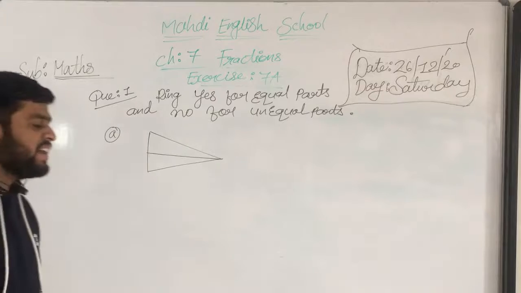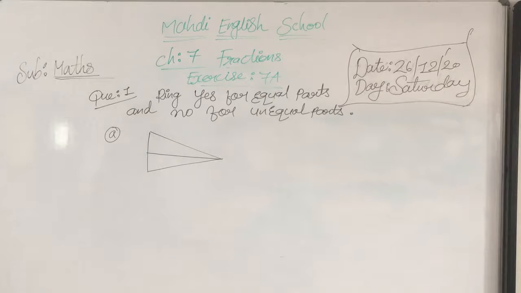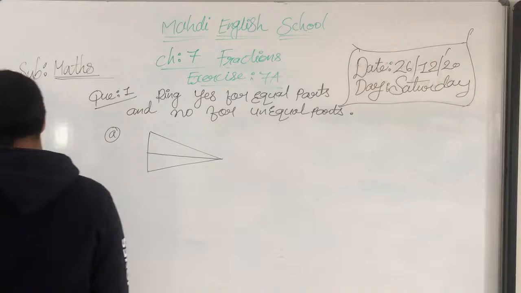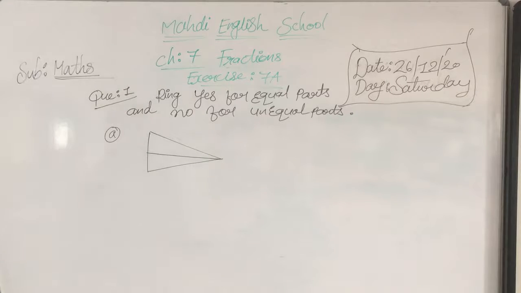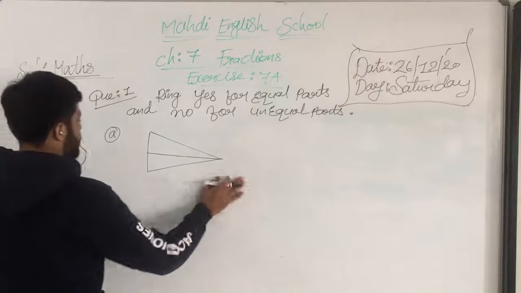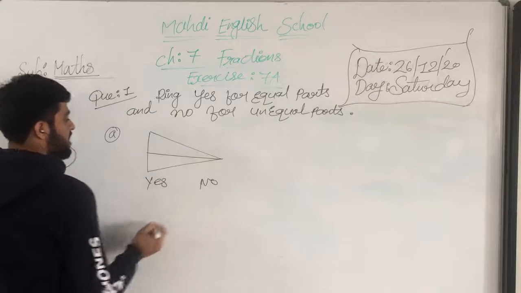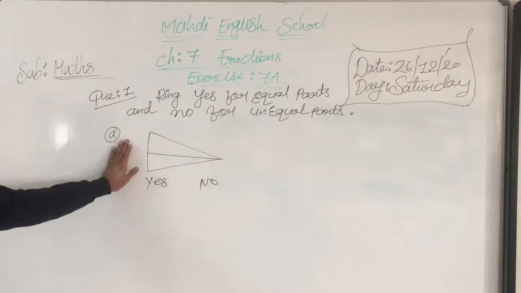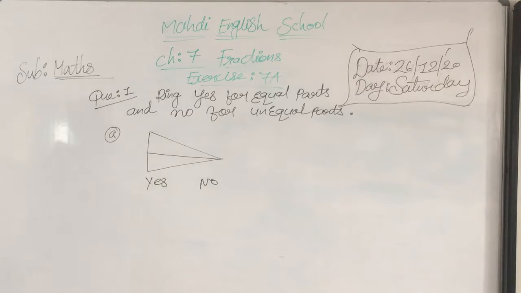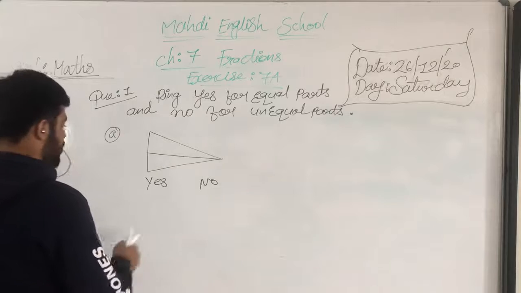We have done this, but again we are going to do the revision of this exercise. We have to write only the answer. If this triangle has 2 equal parts, what do we mention?